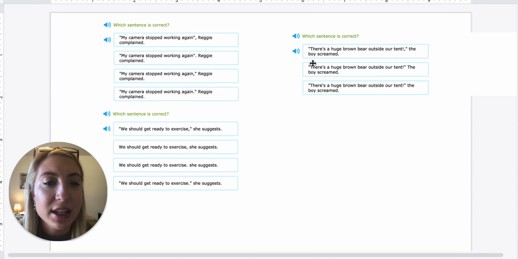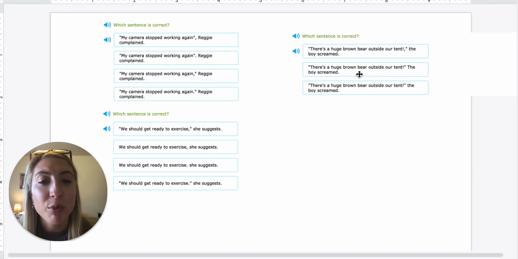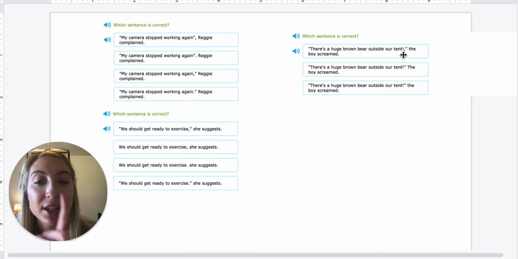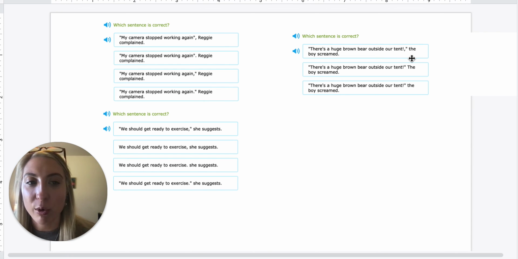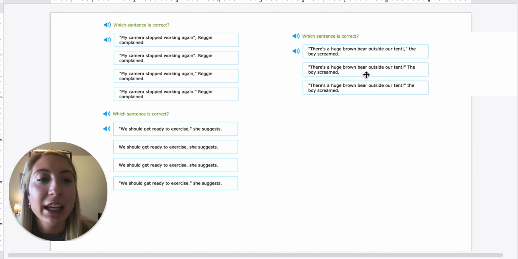Which sentence is correct? "There's a huge brown bear outside our tent!" the boy screamed. So here we have to look at it. So remember, if it's with an exclamation point, we don't change that to a comma. That stays the same. But here they have a comma and an exclamation point, but we just need one. But the good news is they're inside the quotation marks, and that's what we want too. Here, "There's a huge brown bear outside our tent!" The boy screamed. So the "the" doesn't need to be capitalized because this is still one sentence with quotation marks. So this one wouldn't be correct. This is showing 2 different sentences, but we are just using one sentence.